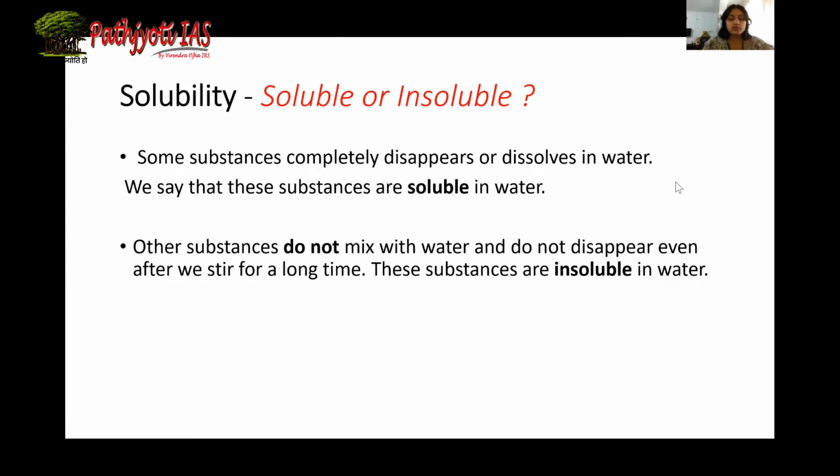Okay. So before moving on, you need to understand one term: solution. So what is solution? Solution is basically solute plus solvent. Solution is made up of solute and solvent. Solvent is usually the material in which the solute dissolves, and solute is the one which is getting dissolved. Okay. So the substances which do not mix with water and do not disappear after we stir for a long time, these are the substances which are insoluble in water. They will lie suspended in water or they will float on the surface of the water.